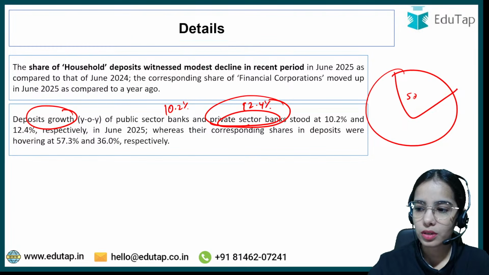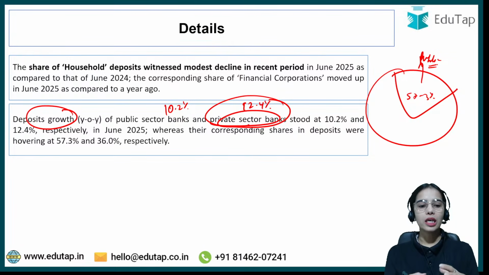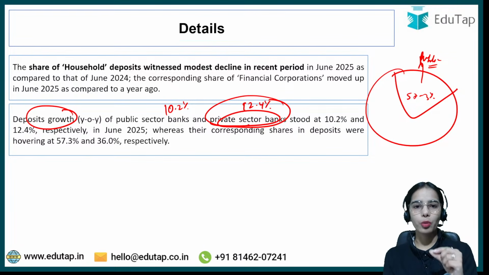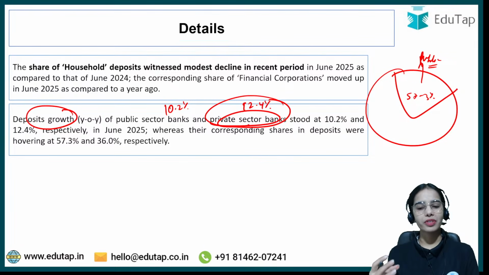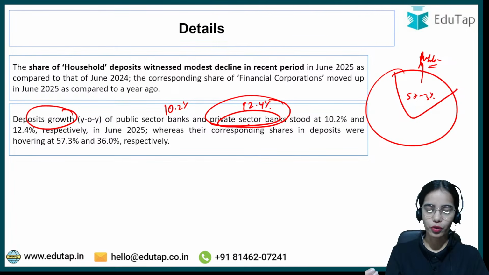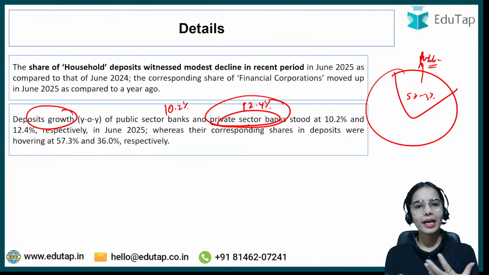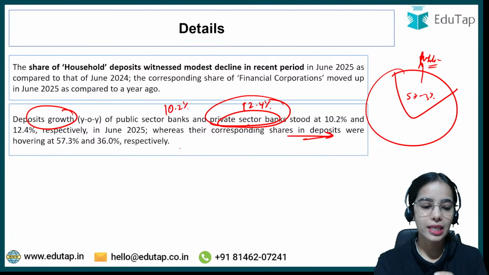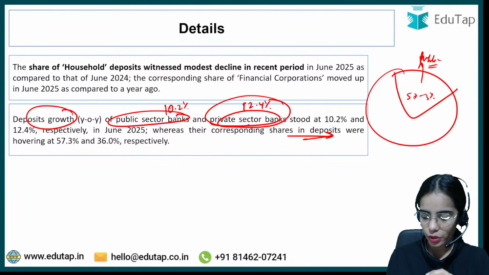So deposit growth is higher in the private sector banks, but still the share of deposits is maximum going to public sector banks. Okay, so basically the public sector banks have a deposit growth of 10.2%, while the private sector banks have a deposit growth of 12.4%. So private sector banks have higher deposit growth, but still the share in deposits is higher for the public sector banks. So that is the idea.